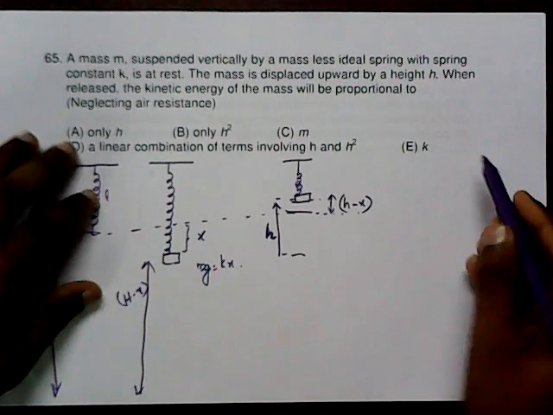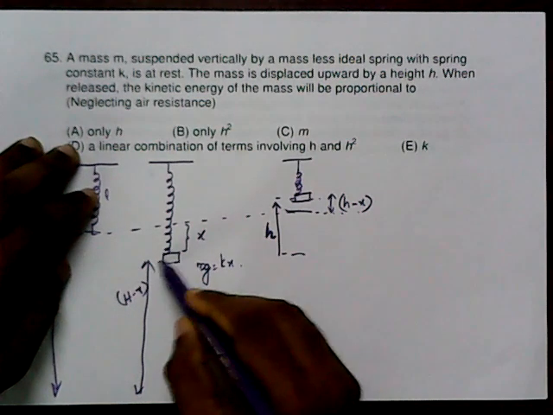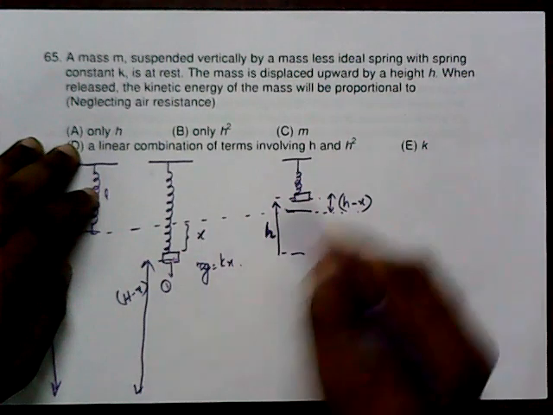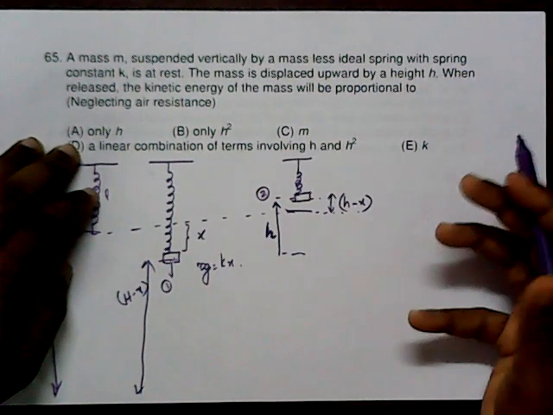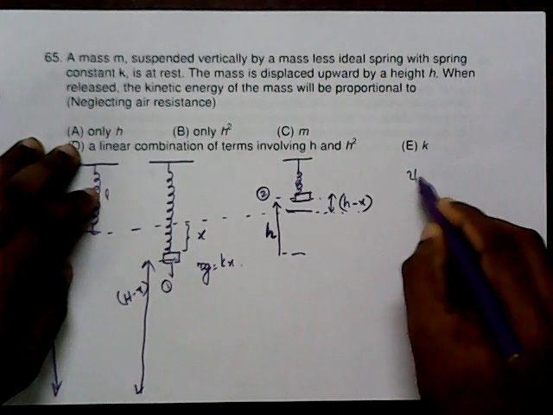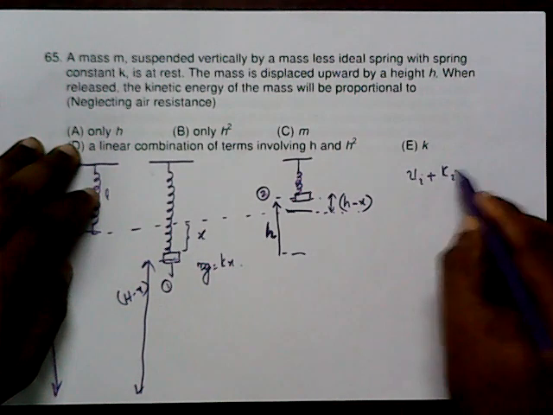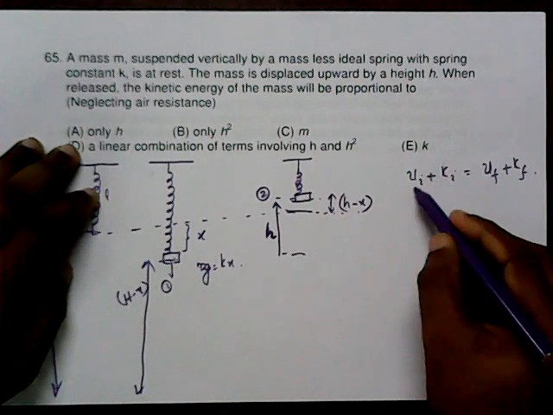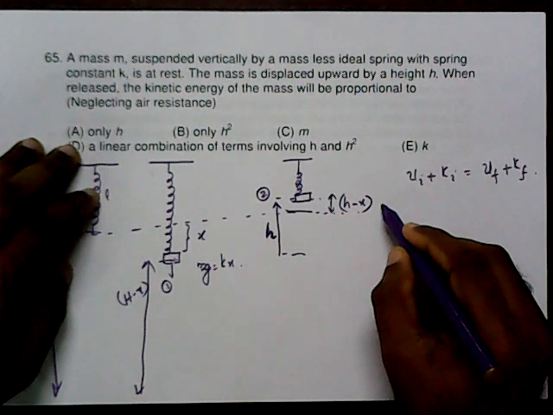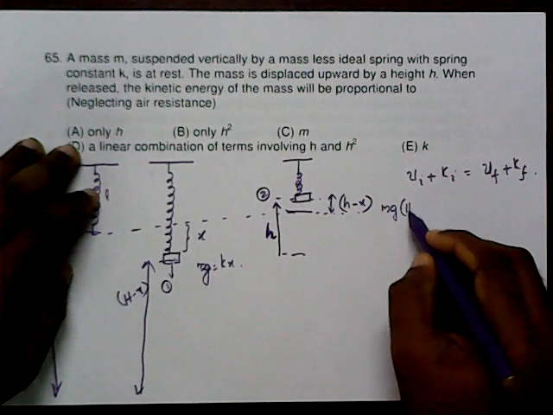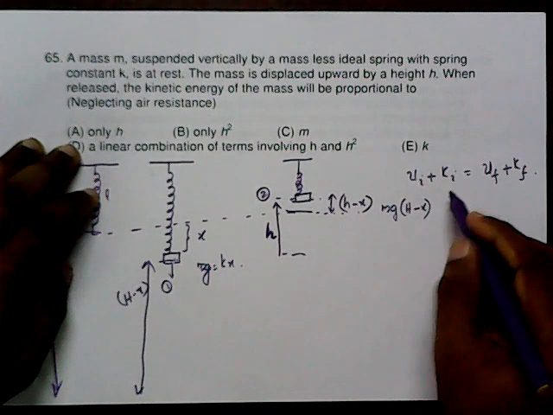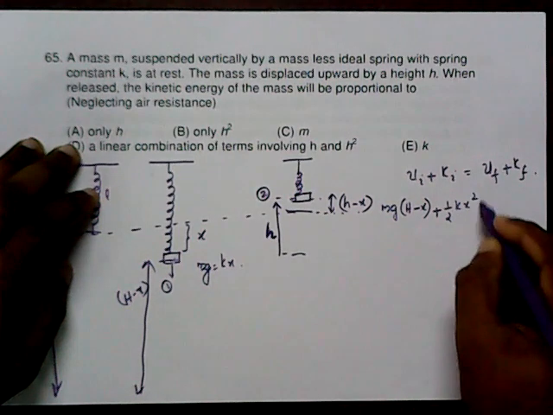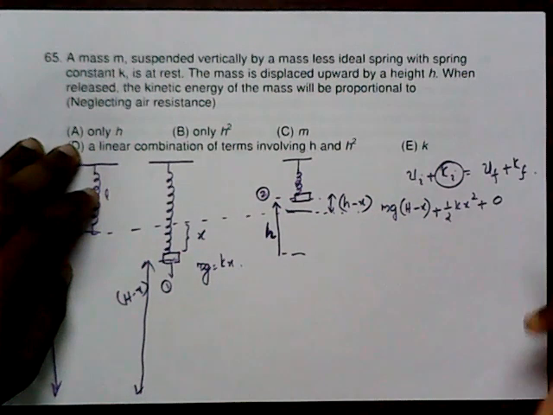Suppose the initial condition, in this case it is at rest, and that is the final condition. Initially the potential energy plus the kinetic energy should equal U final plus kinetic final. What is the potential energy? Because of gravitation, mg into h minus x, plus because of the extension x, half k x squared, plus the kinetic energy initially, which is 0.